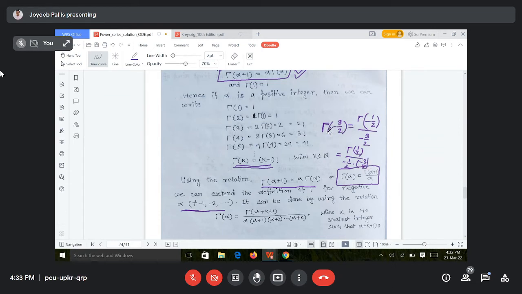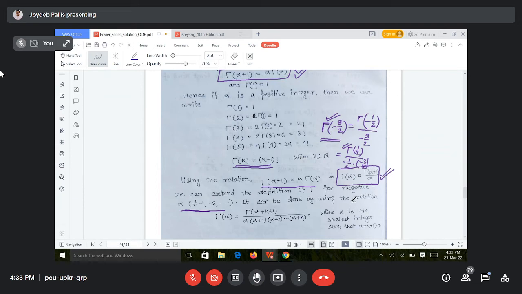So see what I did. I have converted gamma of some negative real value into gamma of some positive real value with some constant multiplied. That is not an issue, but it means I can relate that gamma of a negative value to a gamma of a positive value by applying this formula. Do you get it?